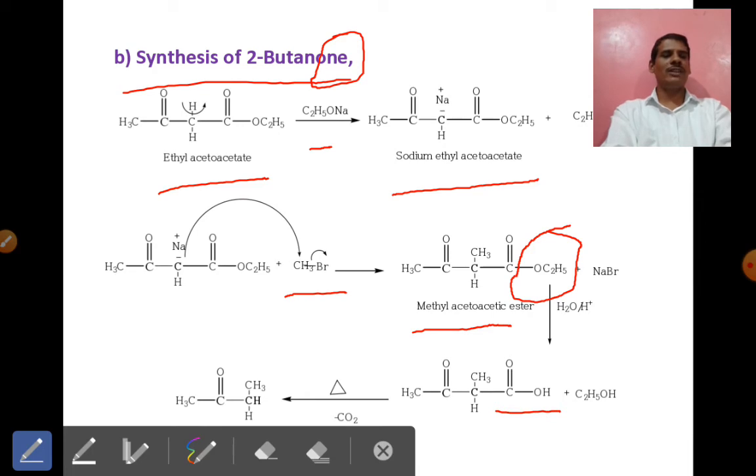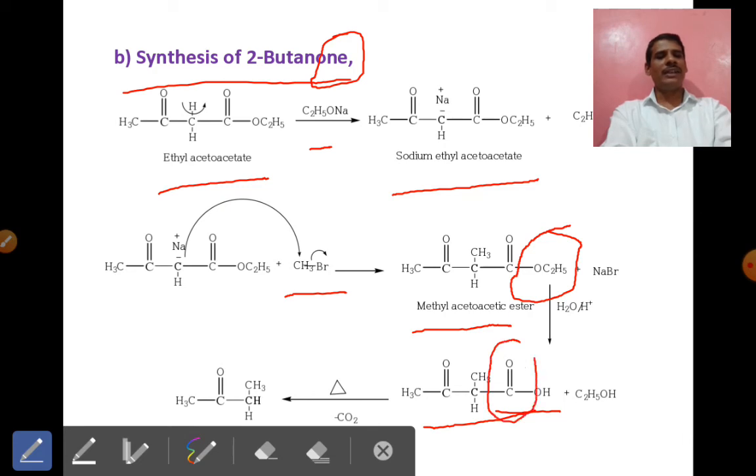There is no hydrolysis of the carbonyl functional group here. Only simple acid hydrolysis takes place, and the ester is converted into the corresponding carboxylic acid. In the next step, the carboxylic acid is heated.